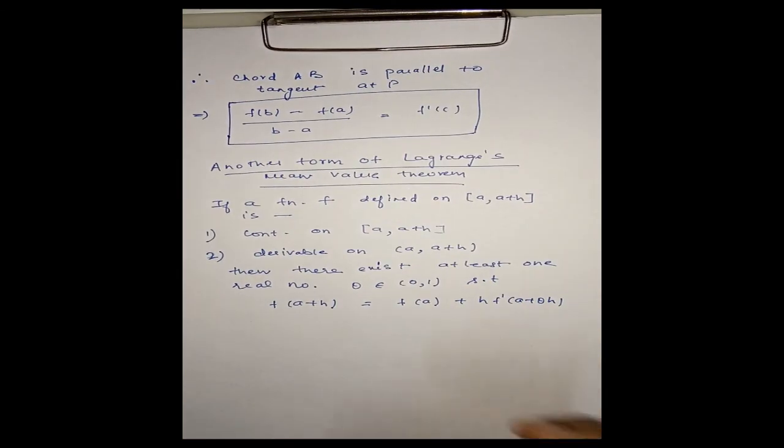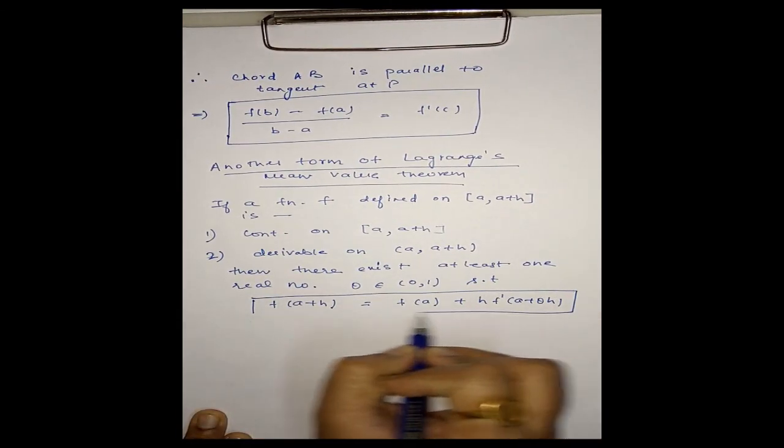This is the second form of Lagrange's mean value theorem.